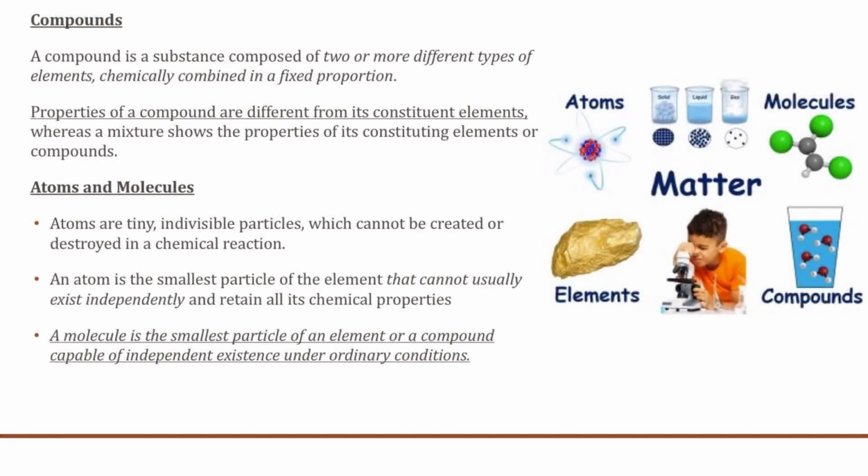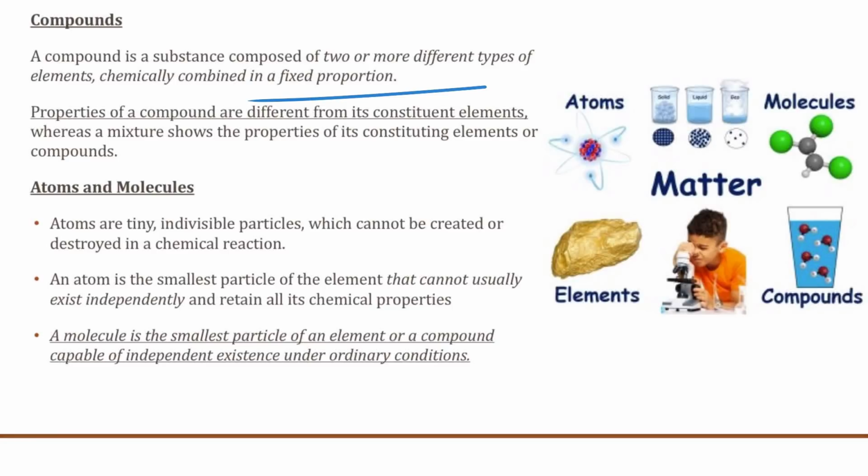Now, compounds. A compound is a substance composed of two or more different types of elements chemically combined in a fixed proportion. The properties of a compound will be different from its constituent elements, whereas a mixture shows the properties of its constituent elements or compounds, right? So this is a difference you need to be aware of.